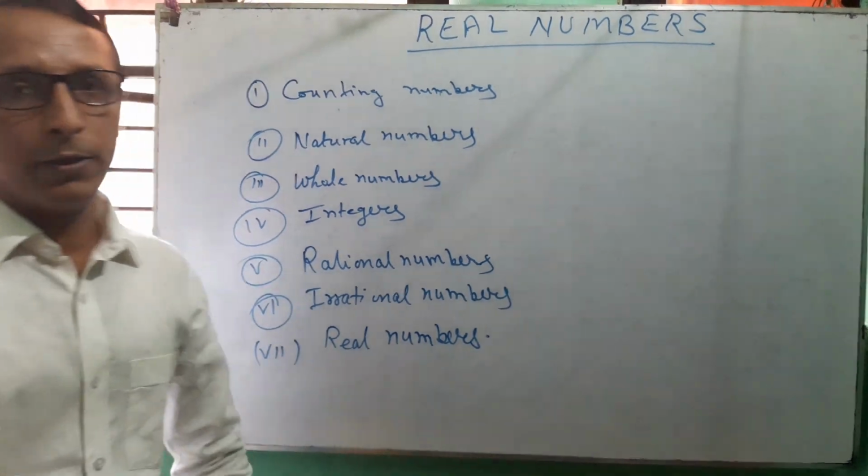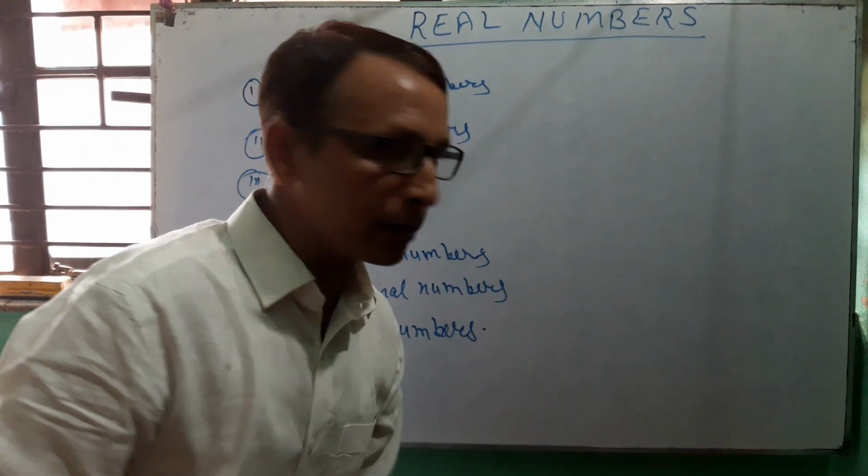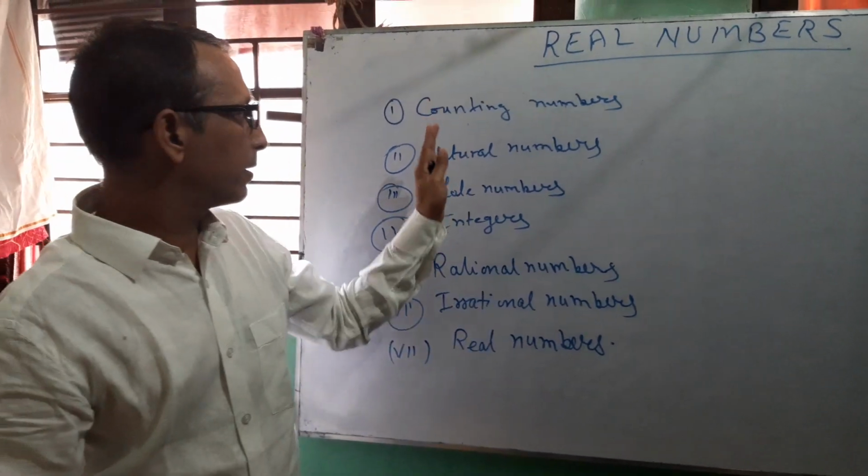Now one by one we discuss these numbers.